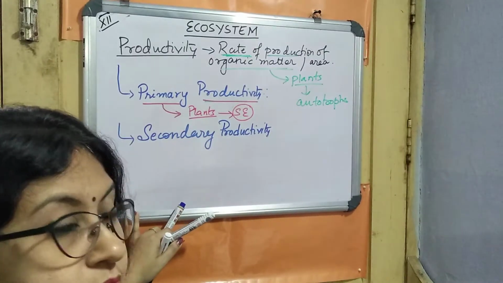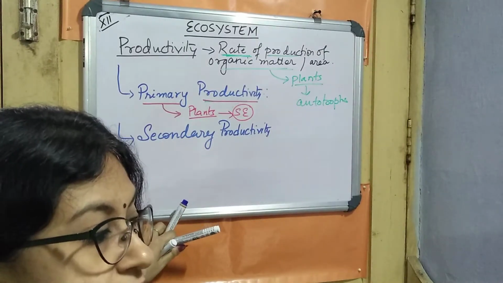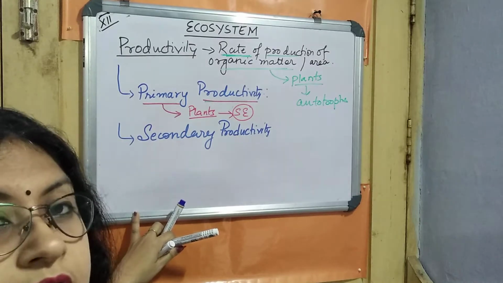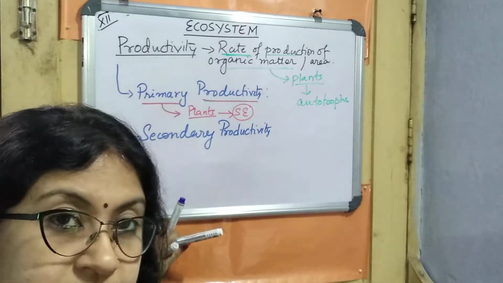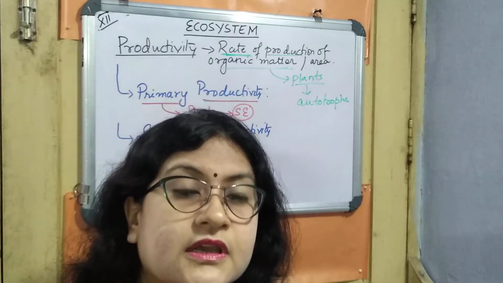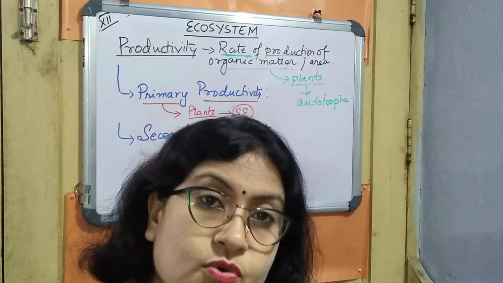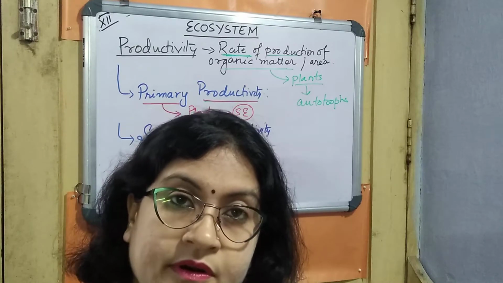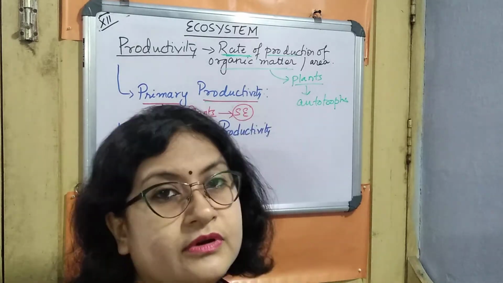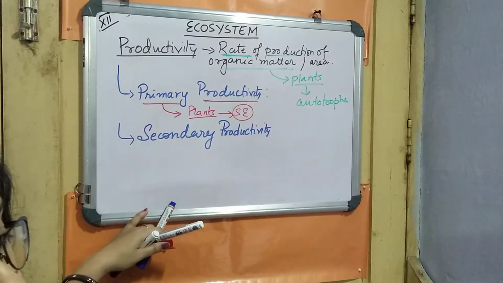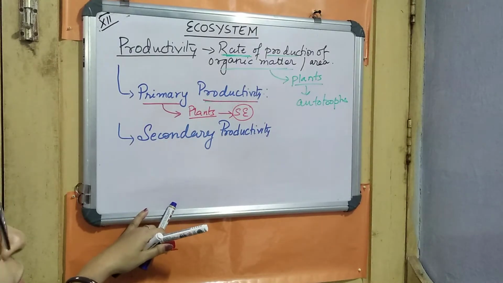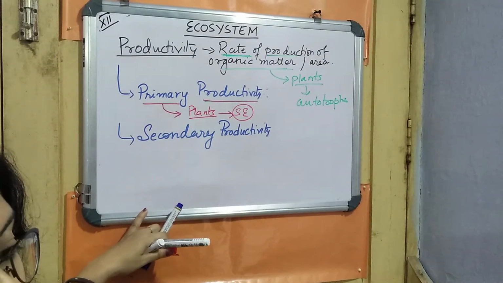Here the plants are the first energy producing unit of the ecosystem, right? Because of that they are known as autotrophs. We know the meaning of autotrophs. So plants are also known as autotrophic.